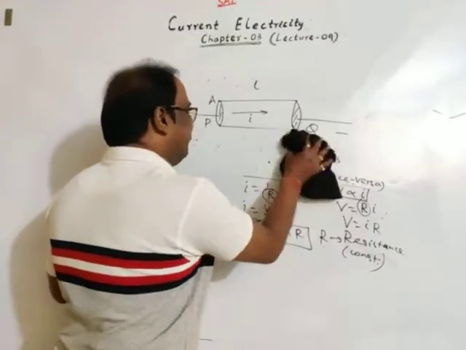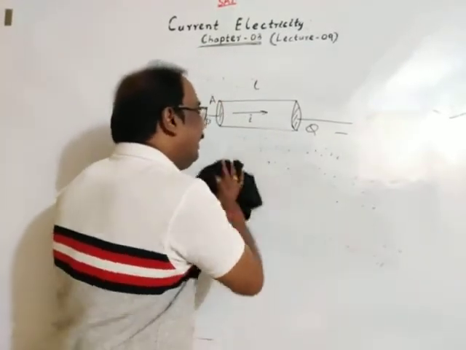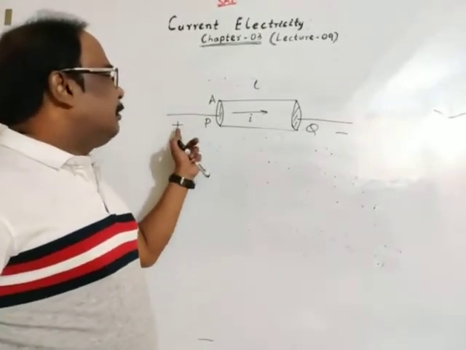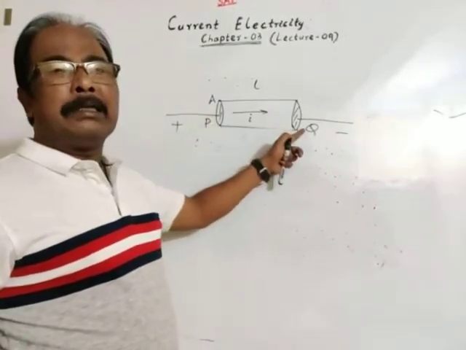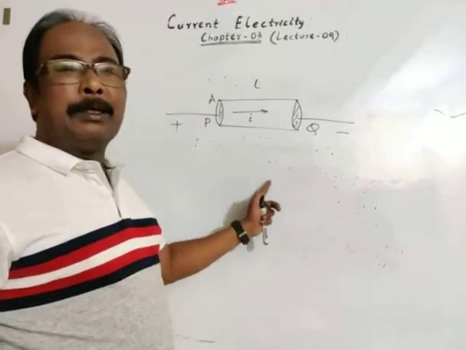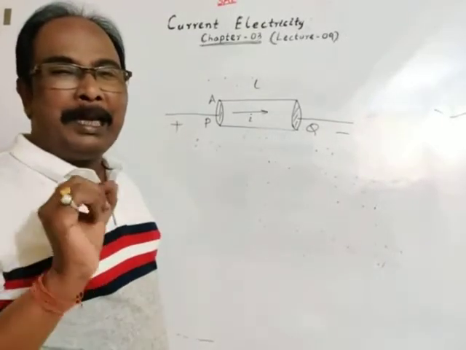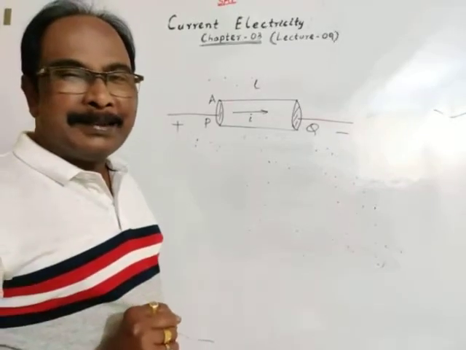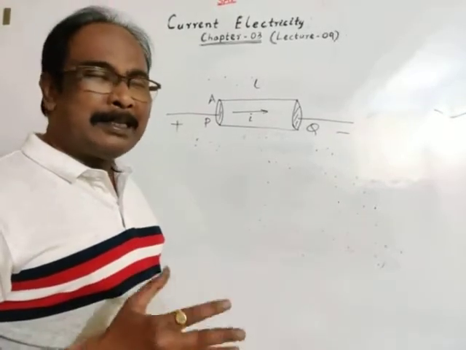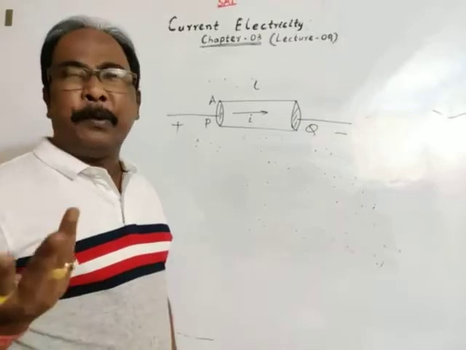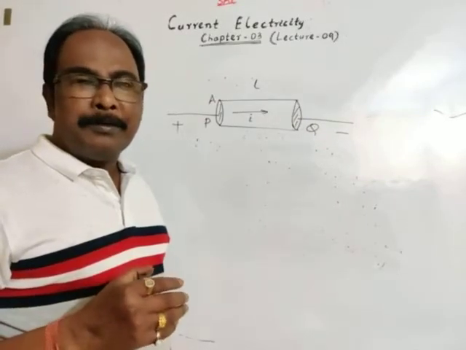Let the ends of the conductor be connected to the terminals of a cell by the help of a variable resistance, of course using a rheostat.